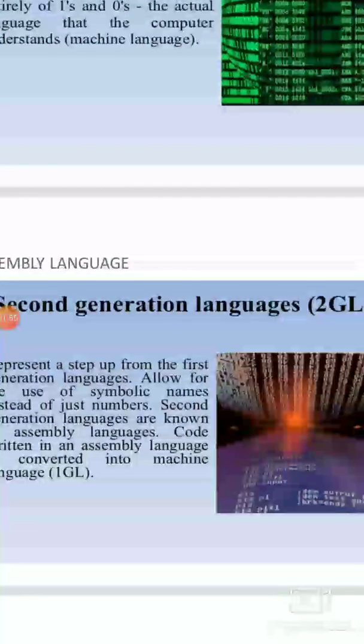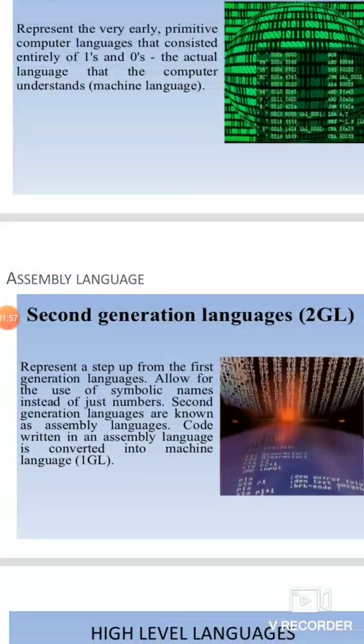Next is your second generation language. In the first generation language they used only the symbols 0 and 1, but in the second generation language they use some symbolic names instead of just numbers. For example, add, subtraction, sub, LDA, etc. Second generation languages are known as assembly languages.